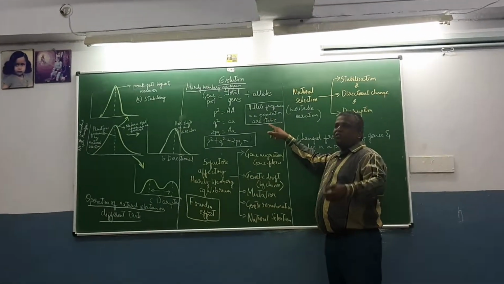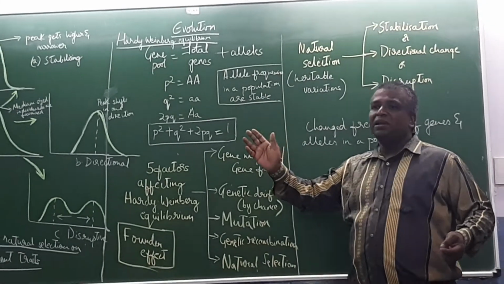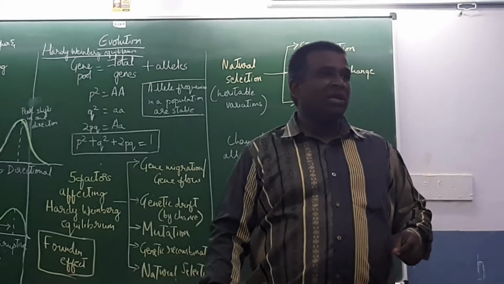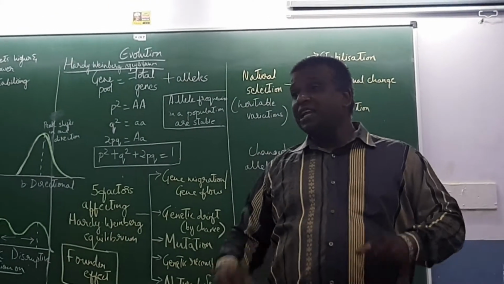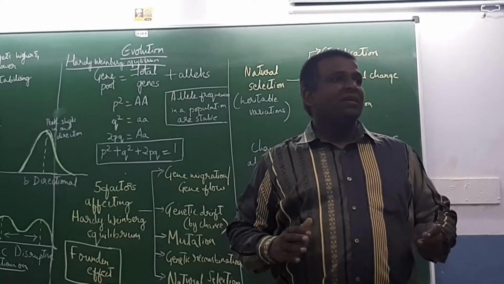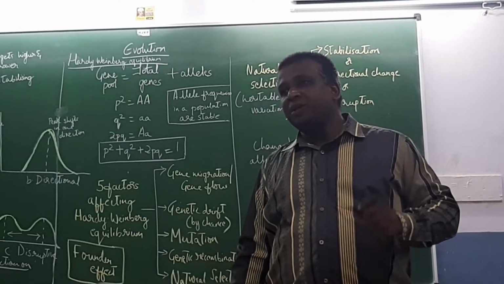The frequency of occurrence of an allele, we call it allele frequency. What is an allele? A pair of contrasting genes for a particular trait, we call them alleles. If allele frequencies are constant in a given population, then it is nothing but the Hardy-Weinberg equilibrium principle.